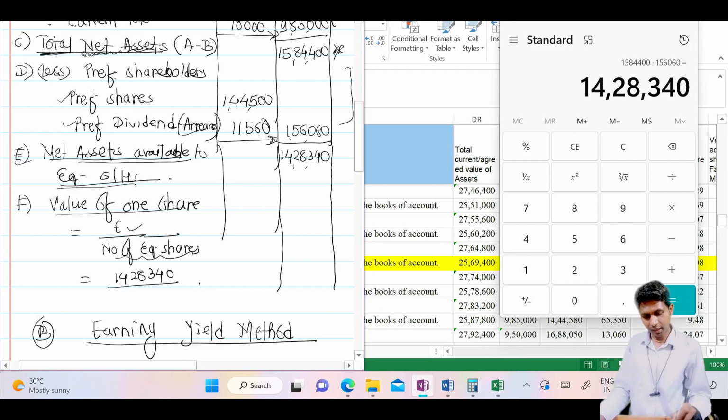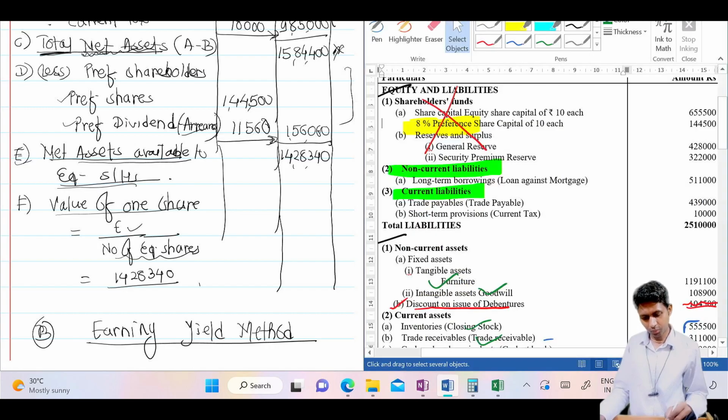shares. How do we calculate number of shares? We calculate number of shares by just dividing. Now do somewhere this calculation. Now total value divided by value of one share, each share, 6,55,500.